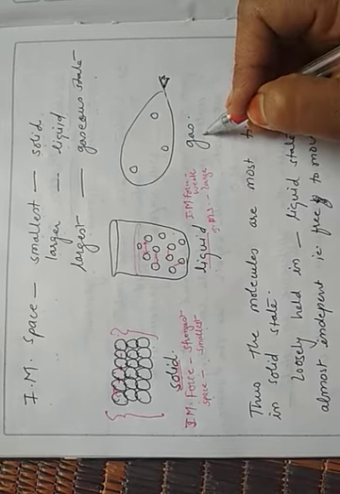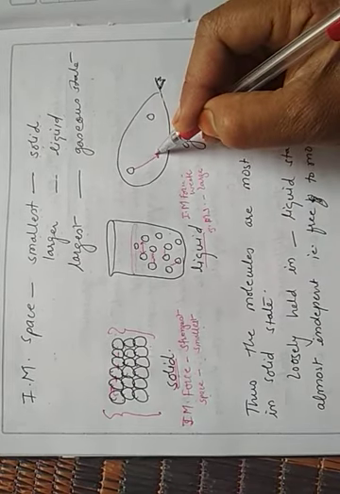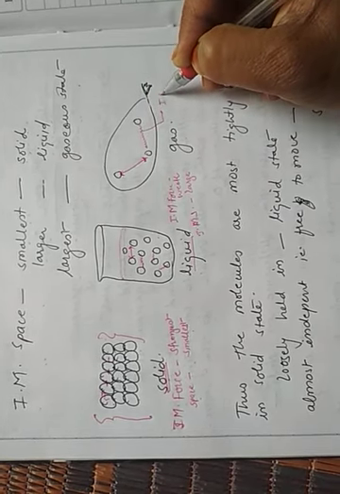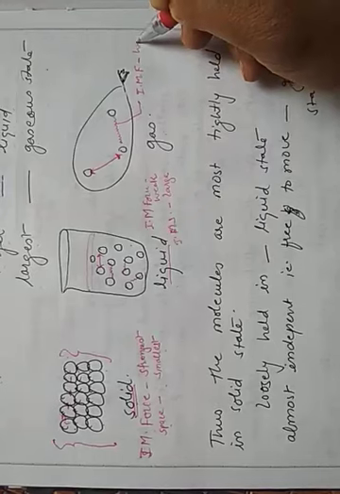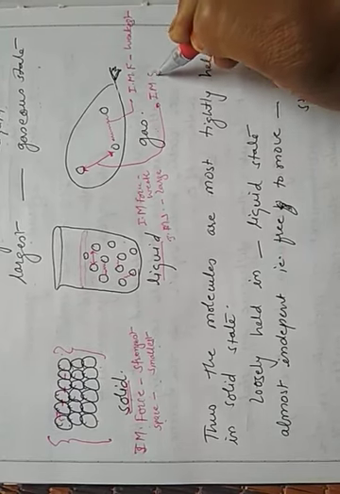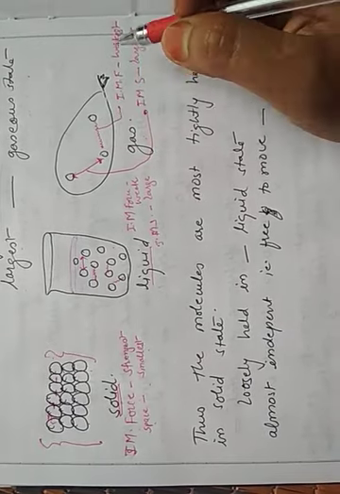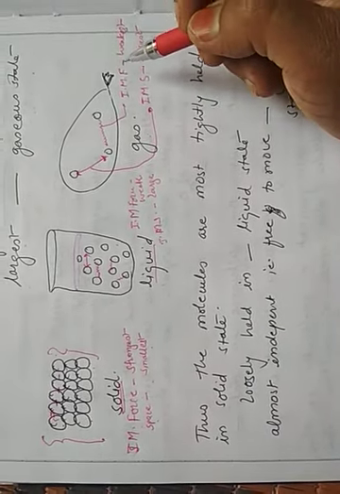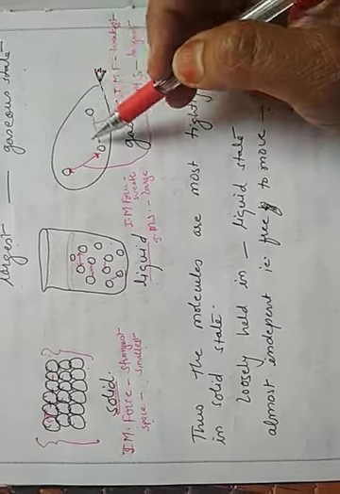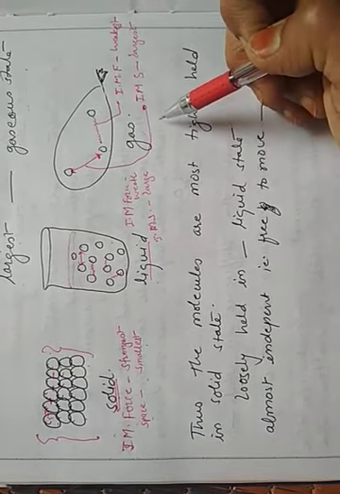Now the third state, after solid and liquid, is the gaseous state. In this, the particles are very far away from each other, and they have a very weak force of attraction. So intermolecular force is weakest, and the intermolecular space is very large, that is the largest. Here the particles are free to move randomly in any direction, with any speed, with any force. They can move as they like, here and there, anywhere. So these are the three states of matter which can be represented diagrammatically.